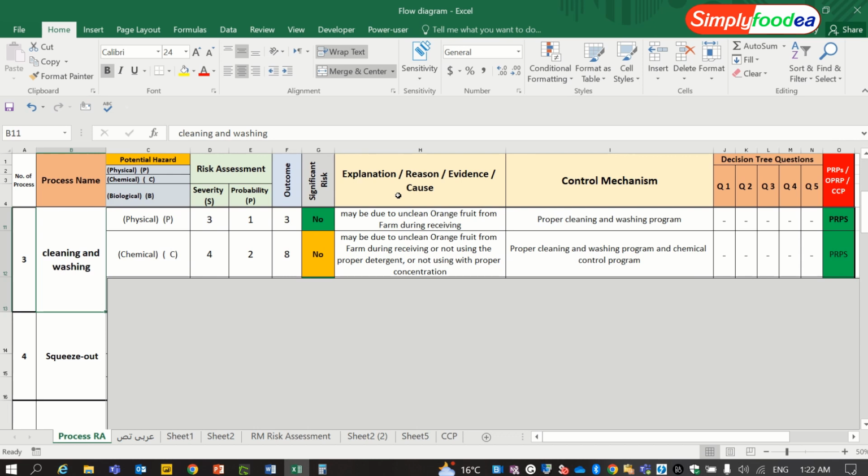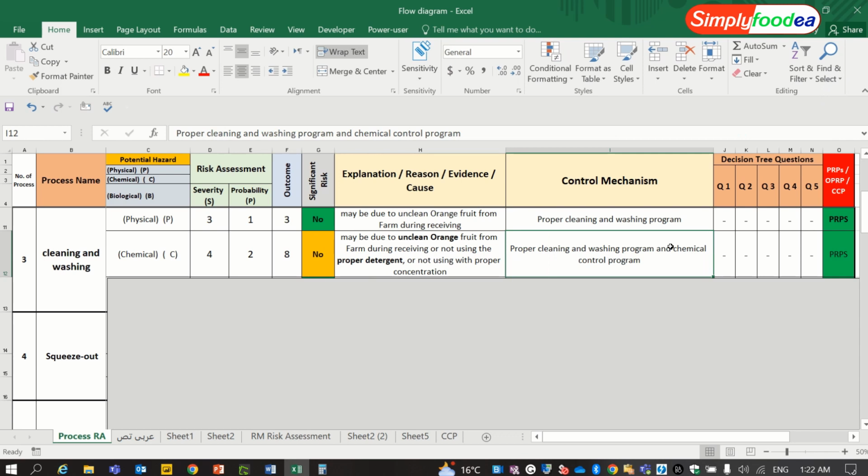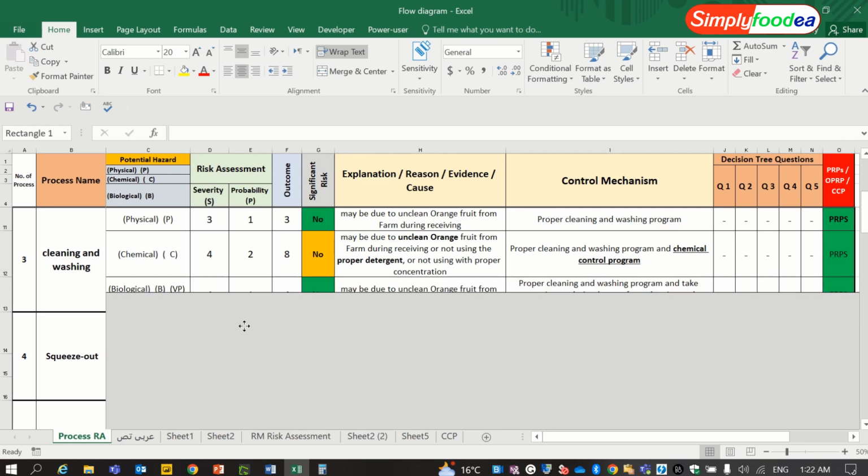The explanation or the reason may be due to unclean orange fruit from the farm during receiving, so it's a cleaning issue. And not using proper detergent, because we are now talking about the chemical hazard. The proper detergent concentration, or the proper detergent dedicated for the cleaning process, will be a chemical hazard if not controlled by the chemical control program. So the control will be the chemical control program. This is very important in the chemical hazard of controlling the cleaning and washing process.